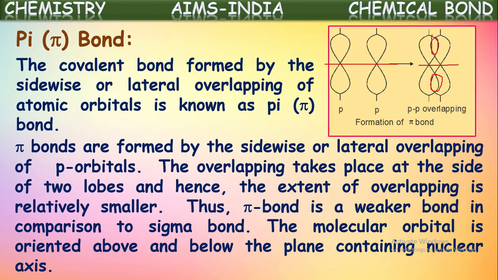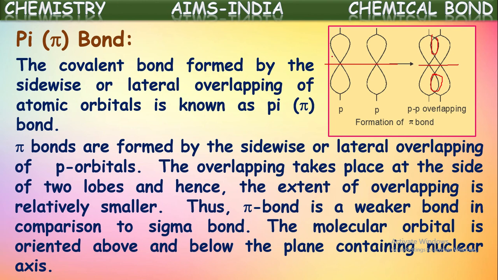The covalent bond formed by the overlapping of atomic orbitals sideways or lateral is called a pi bond. Pi bonds are formed by the sideways or lateral overlapping of p orbitals. Generally p orbitals will form these pi bonds. The overlapping takes place at the side of two lobes and hence the extent of overlapping is relatively smaller. In the earlier case, the sigma bond formation, overlapping is on their axis of nuclei and the orbitals come into one another to a much greater extent. So their overlapping extent is maximum. Hence we say sigma bonds are stronger.